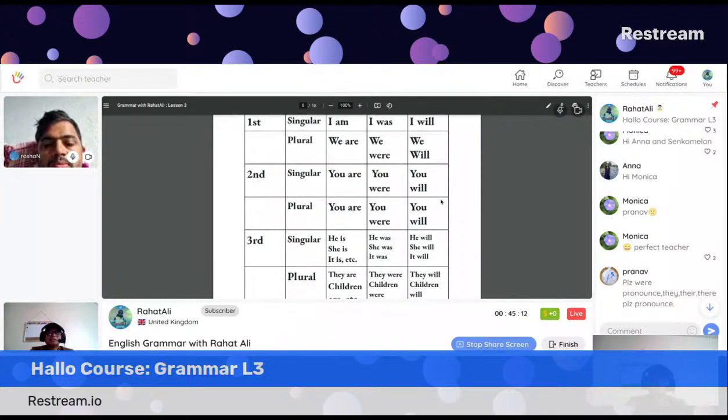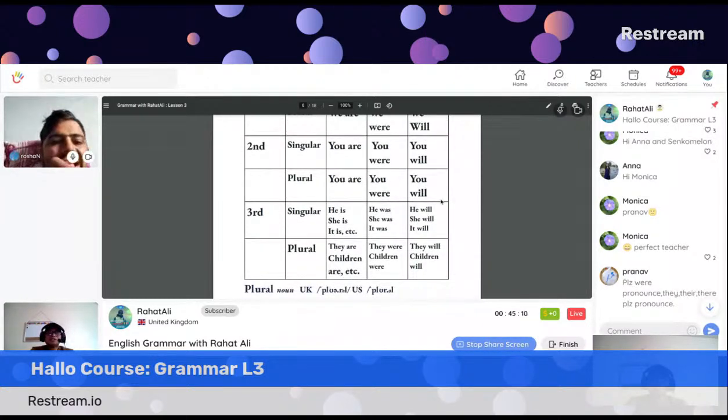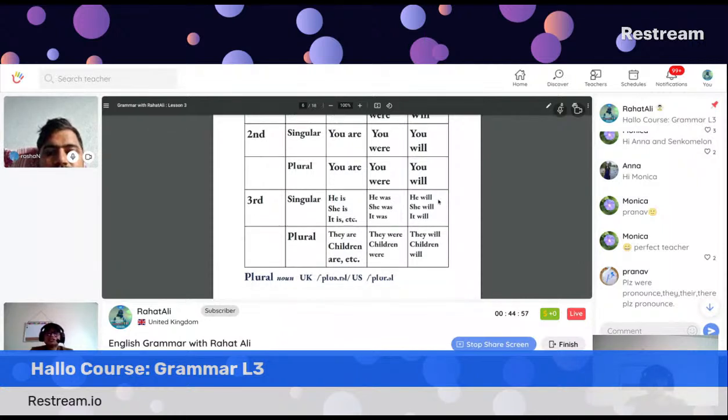In the third person, as explained, he is, she is, it is, Roshan is, Pranab is, Monica is, all the names in the present form. Then in the past form, it should be was. In the future, it would be will. In the plural, are, they are, children are, etc. Plural.